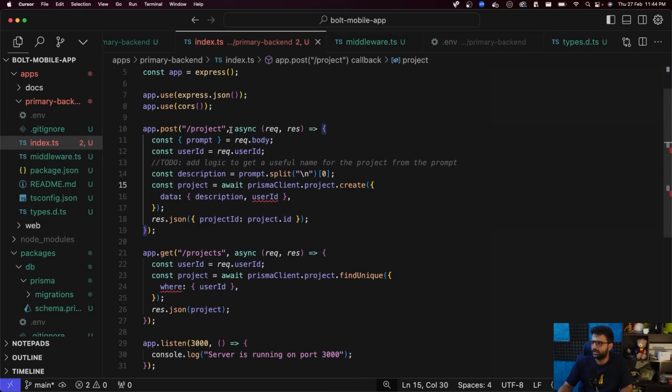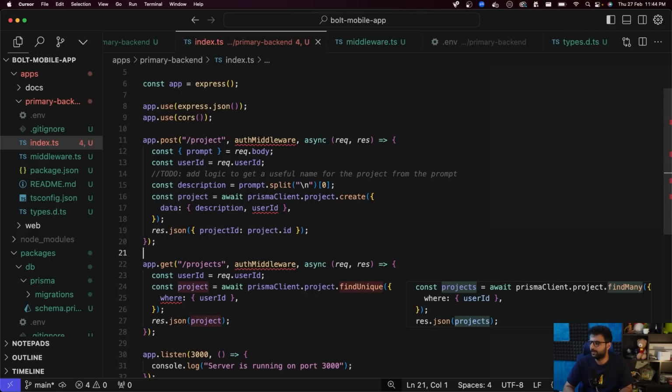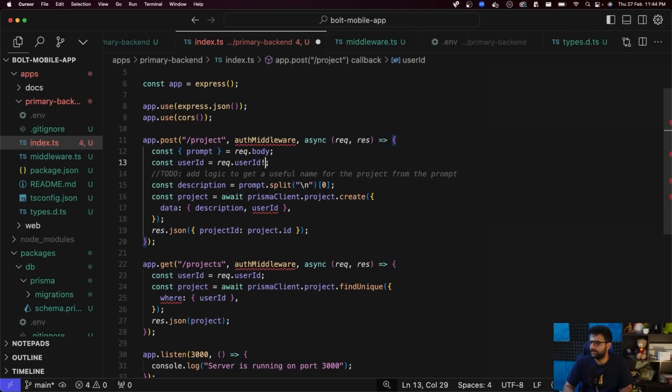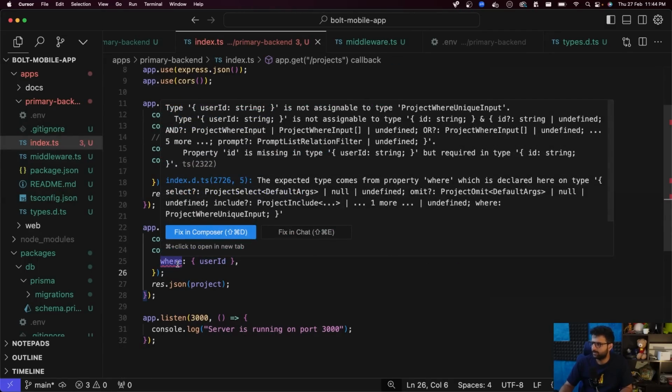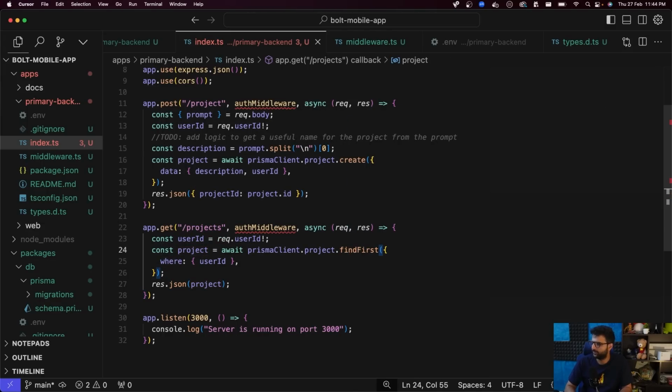Now I can go to index.ts and add middlewares to both the endpoints, the auth middleware here and the auth middleware here. One thing you can clearly see is it's again giving me an error because userId's type is string or undefined. If I hover over it, it's string or undefined. So I'm going to tell TypeScript, hey, I know what I'm doing, userId does exist. And what's the problem here? You should not have this thing not assignable to findFirst. That should do it.